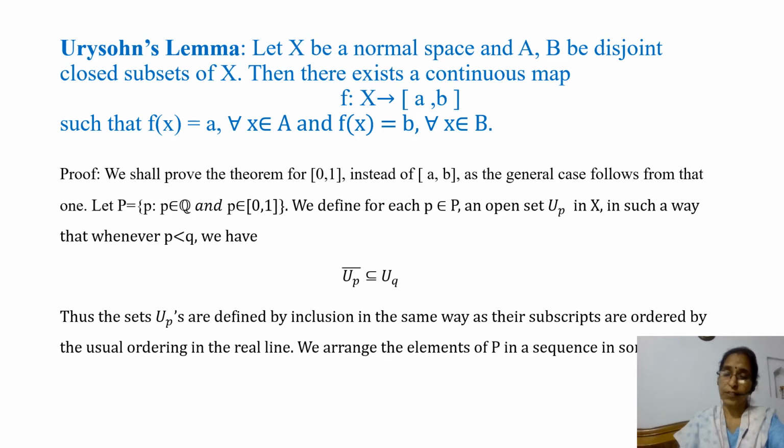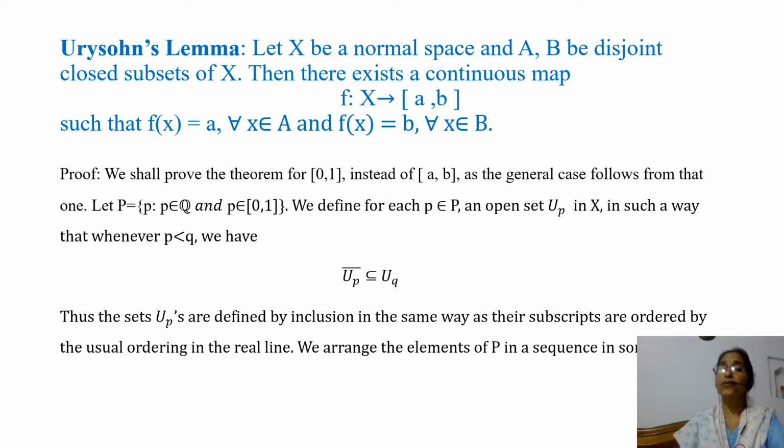Let us prove this lemma. We shall prove the lemma for the closed interval [0, 1] instead of the closed interval [a, b], as the general case follows from that one. Let P be the set of all rational numbers lying in the closed interval [0, 1].